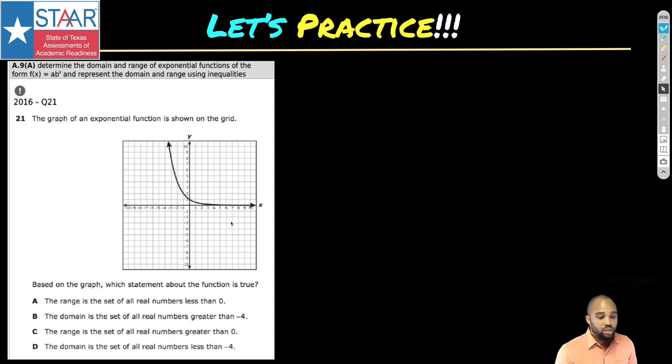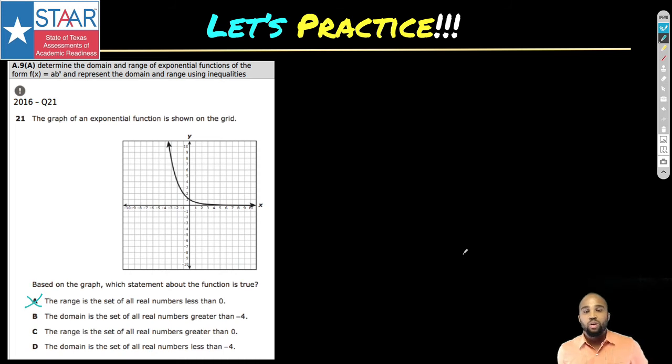All right, which one of these statements is true? Look at this graph here. Is it the range is a set of, now we're talking about domain and range again. Is it the range is a set of all real numbers less than 0? The range is all less than 0? Really? How can that be? There is nothing down here. This line doesn't even go down there. Oh, that's ridiculous. And I hope you can say that too when you're taking a test, because you're so good at this. You're like, please, you can't trick me.